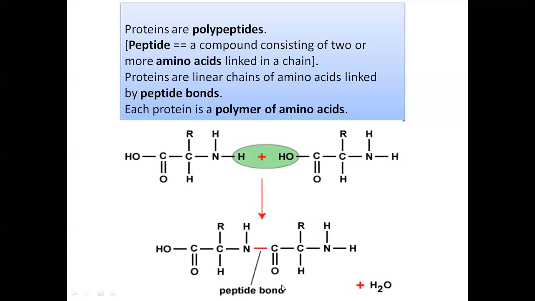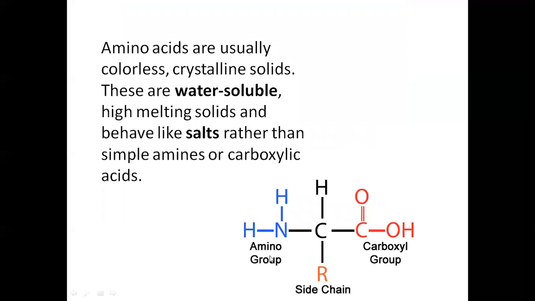So these are the proteins which we get from amino acids. By the removal of H2O from amino acids, these amino acids form peptide linkage C double bond O NH. It is also called peptidation, and this is the formation of protein. So what are the amino acids? These amino acids are colorless crystalline solids, water soluble, high melting solids, and they behave like salts rather than the simple amines or carboxylic acids.